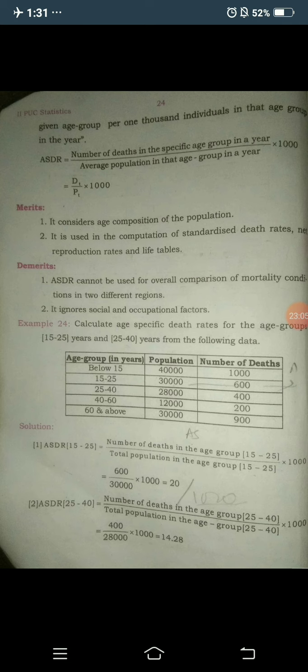So it is used to calculate the standardized death rate. After finding the standardized death rate, we compare the death rates of two or more cities. After calculating the ASDR, we use it to find the standardized death rate, to compare standardized death rates between two cities like Gadag and Hubli.